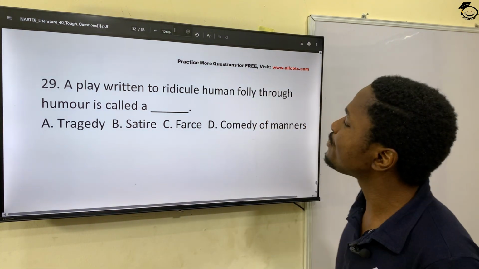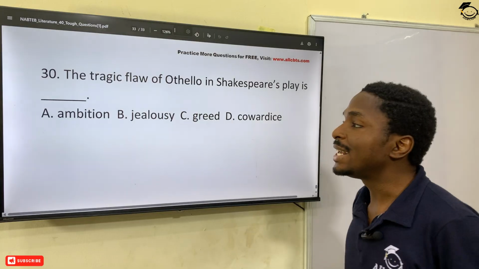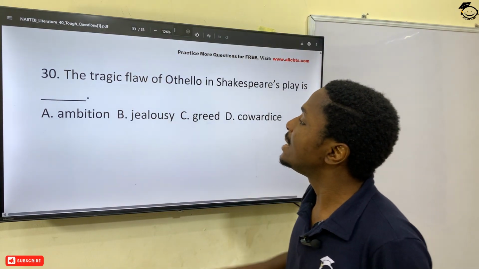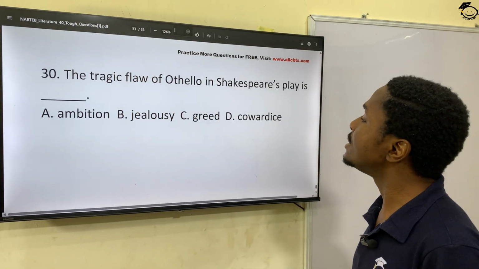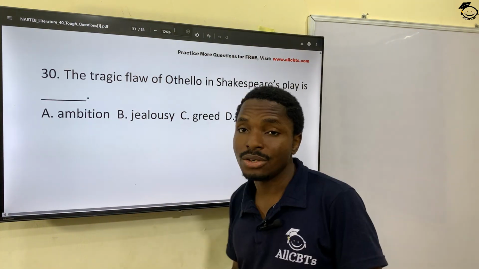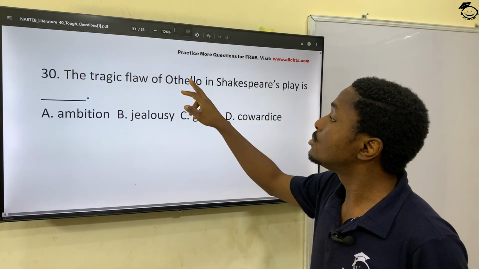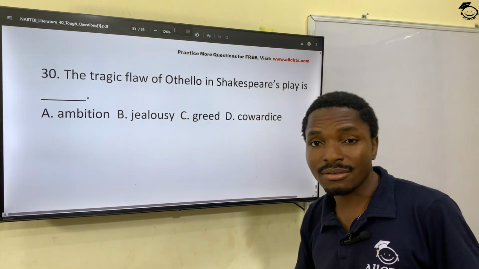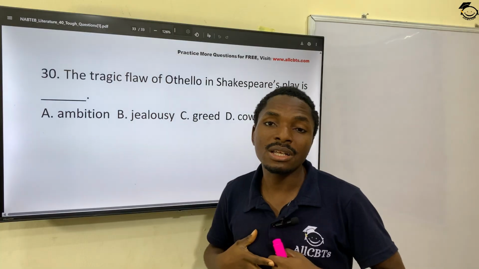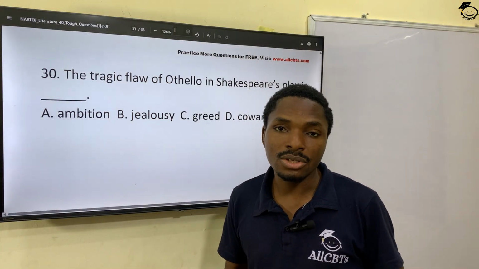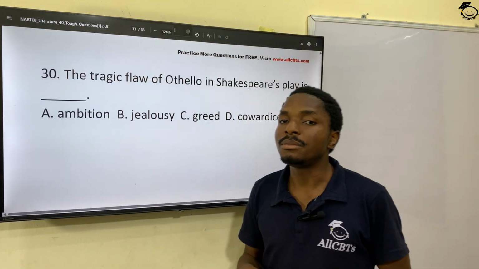And then the last question for this literature in English exam prep is the tragic flaw of Othello in Shakespeare's play is due to what? Jealousy. Now, Shakespeare wrote this play, Othello. Othello killed his wife and killed himself due to jealousy. So, it also points us to the fact that you've got to be careful of jealousy. Jealousy kills and jealousy destroys. So, that's the major lesson to learn from that play.